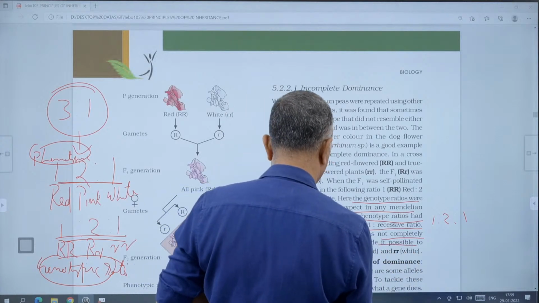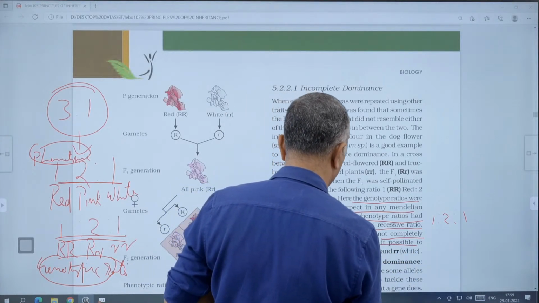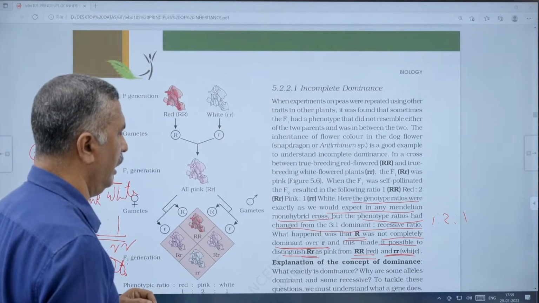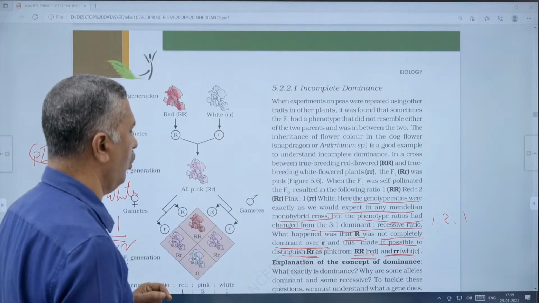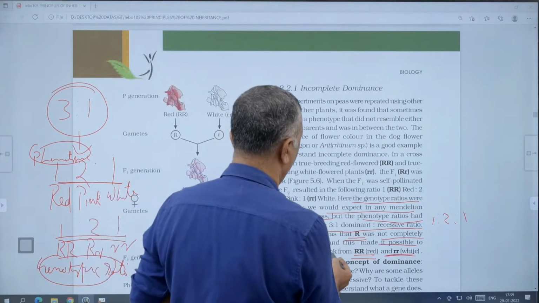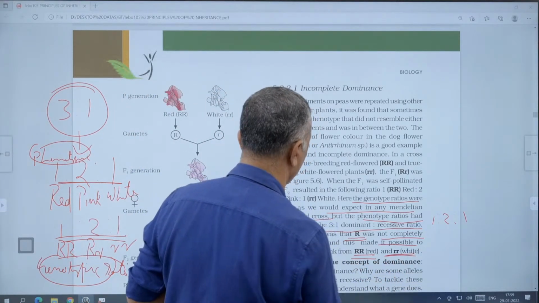It is possible to distinguish capital R small r as pink from capital R capital R red and small r small r white.